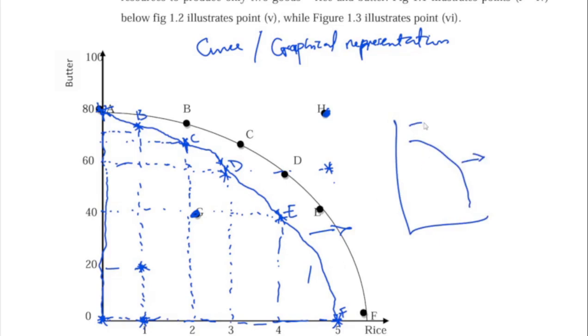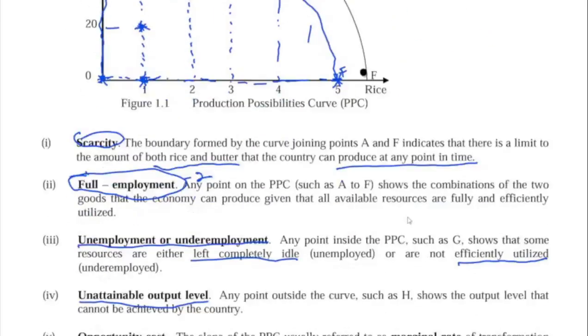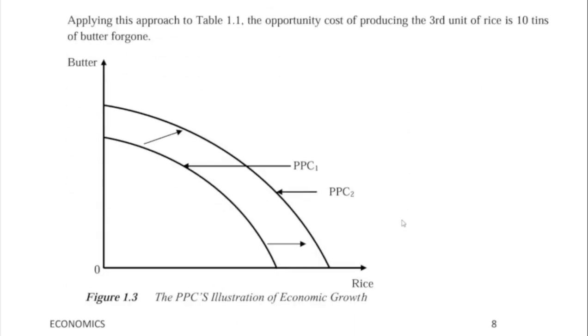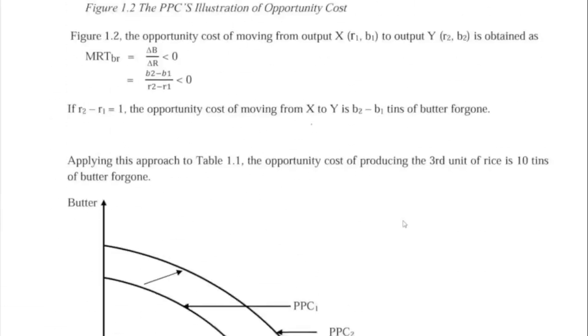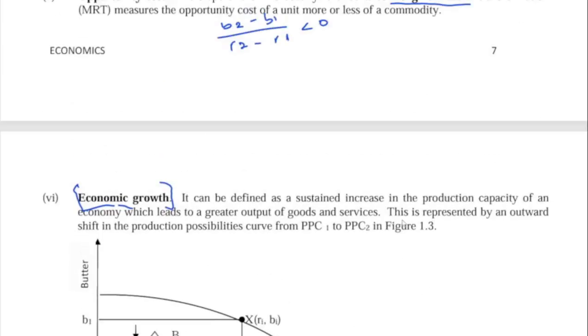This curve now moves to this place. It means there's economic growth. So the outward shift of the curve is what we call economic growth. It can be defined as a sustained increase in the production capacity, very important, of an economy, which leads to a greater output of goods and services.